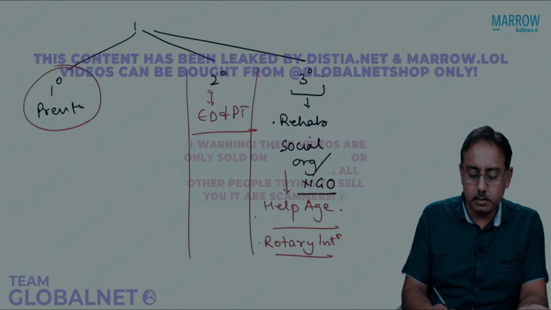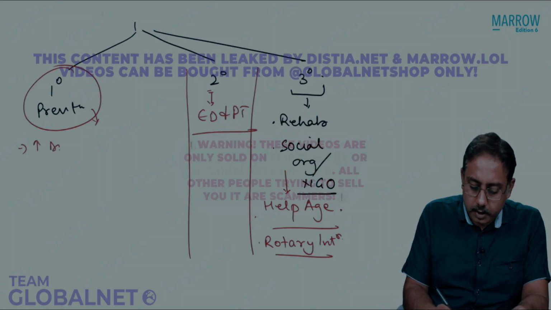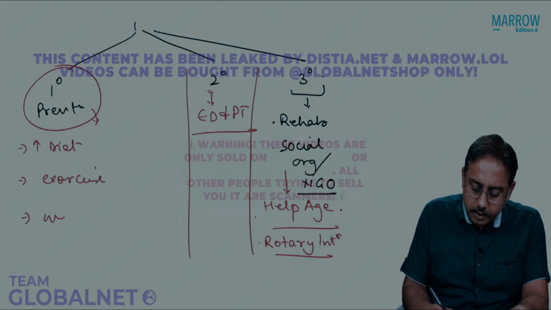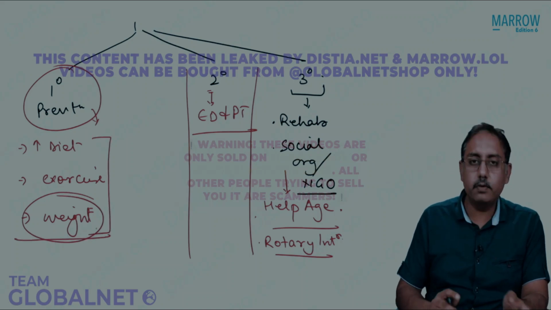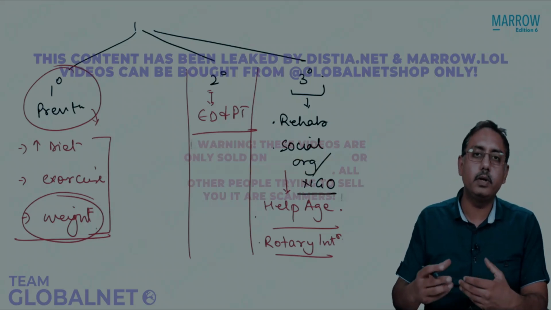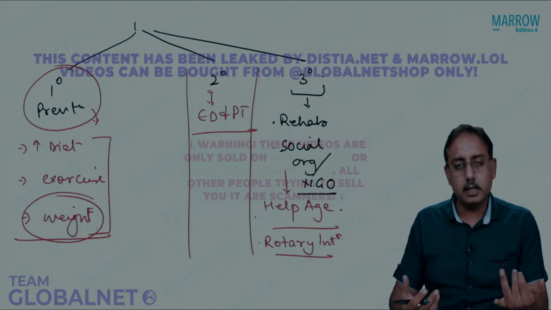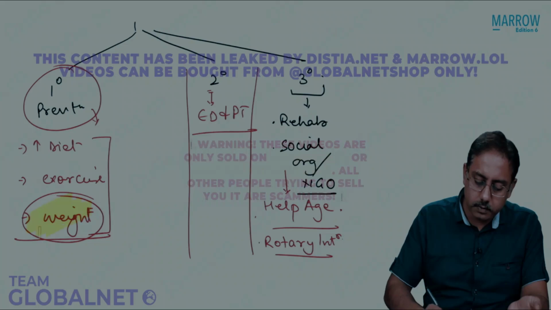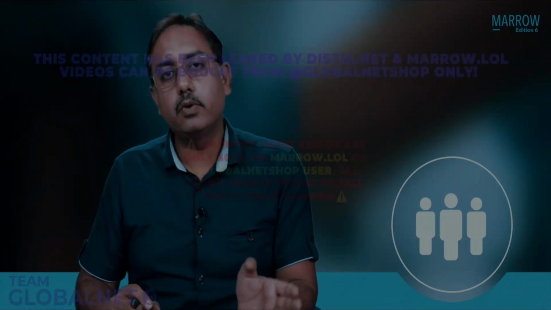What are the primary prevention strategies under this program? Under the primary prevention strategies, there is improvement in the diet, improvement in the exercise, and improvement in the weight. It has been shown that in old age, these 3 things give a response in 50 to 80% of individuals in promoting their quality of life. Diet, exercise, and weight. Out of this, if they ask you one question, it is weight reduction which is the most important factor for promoting the quality of life in older population. It has been shown that weight reduction is the most important parameter for changing the quality of life.